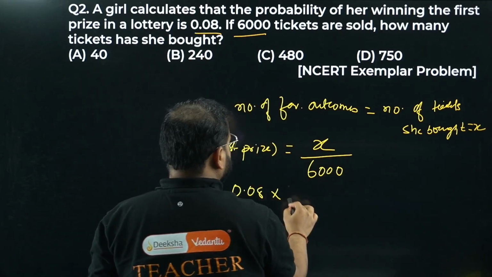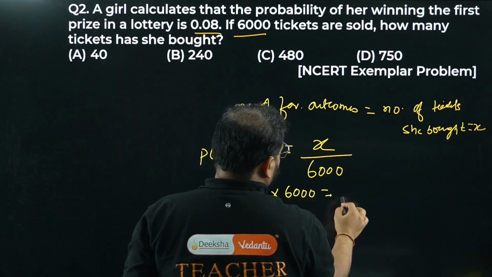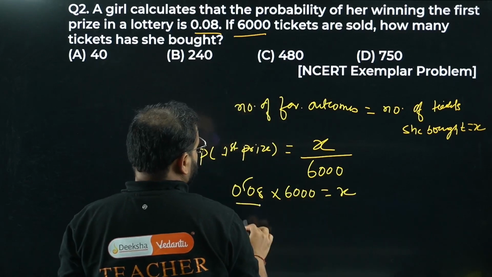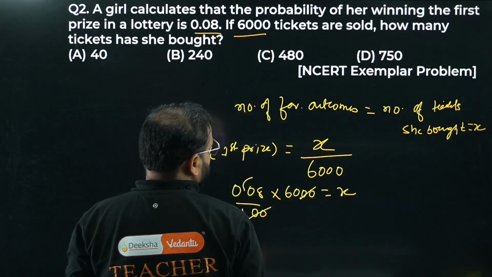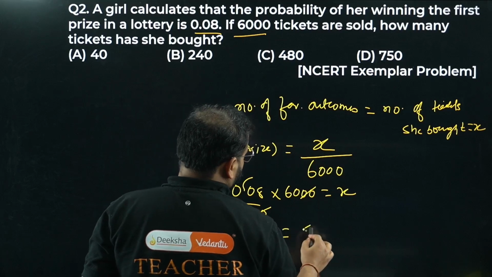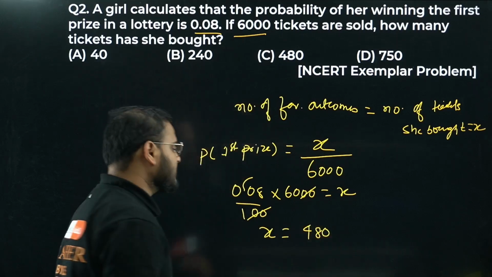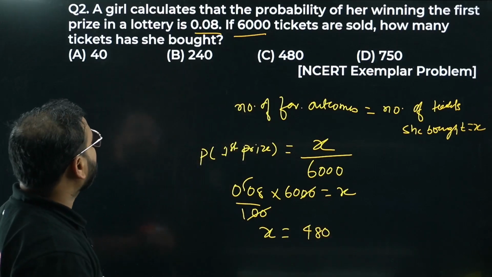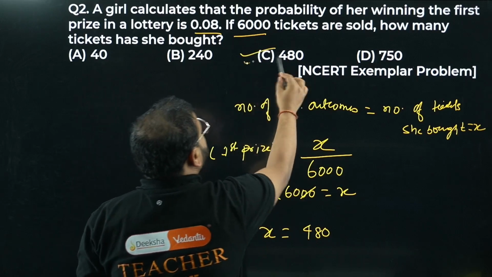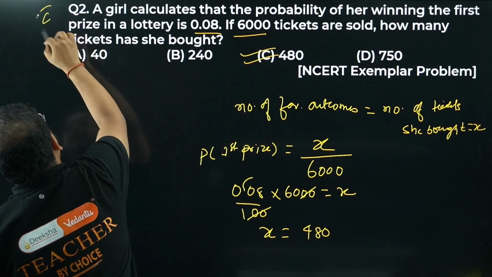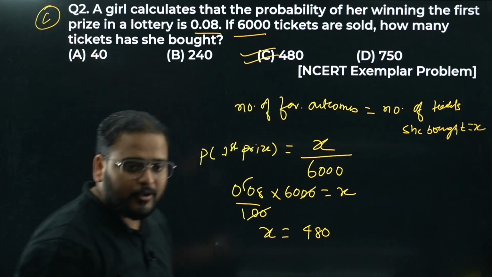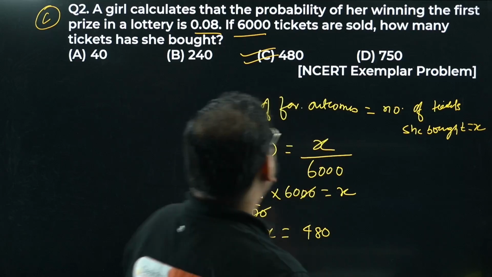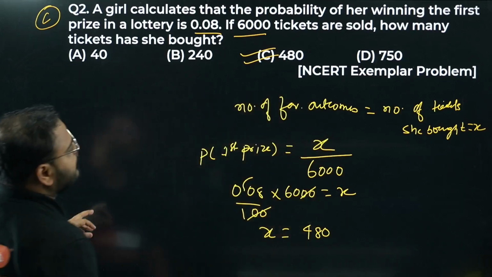0.08 multiplied by 6,000 equals X. The 2 decimals will come here. Cancelling this 2, I'm getting the X value as 480. So option number C is suitable. She bought a total of 480 tickets. I hope this is clear. Please have a look, 480 tickets. Question number 2 is a simple exemplar problem.